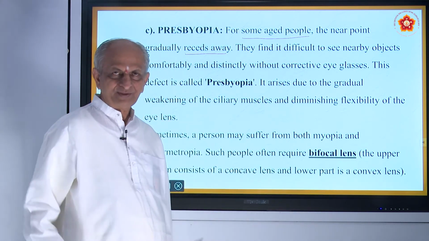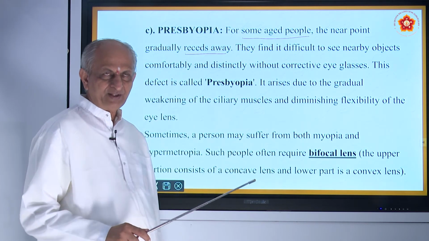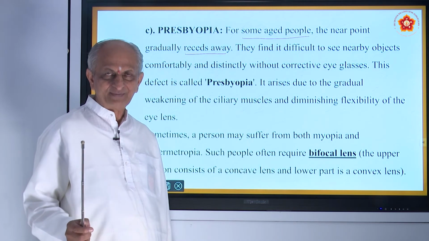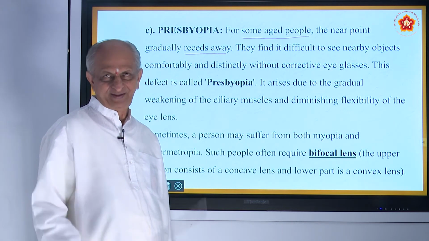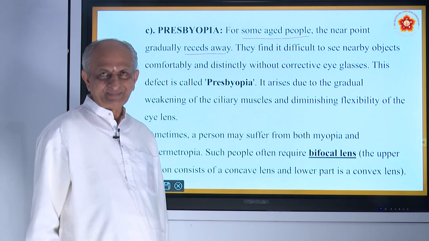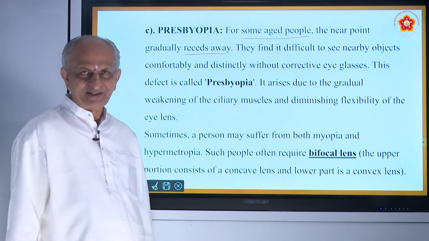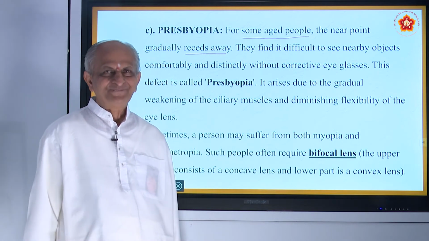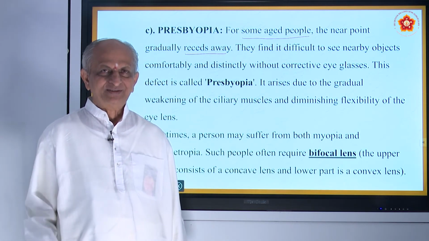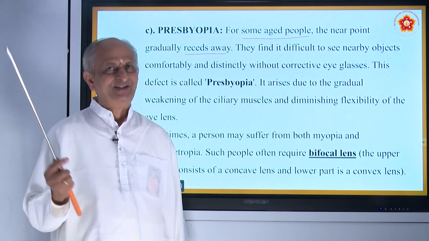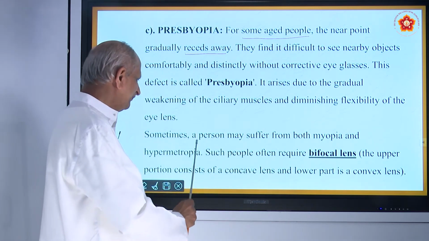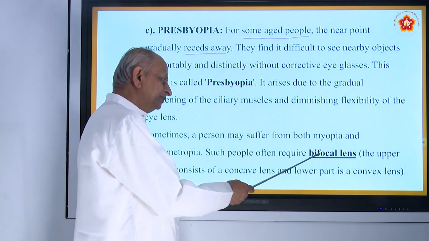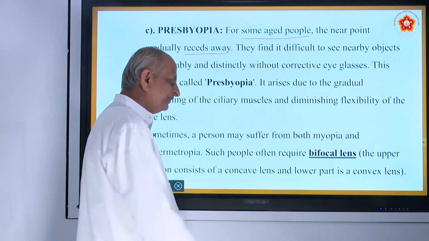You might have seen that this comes within the spectacle only, and some of them will have two spectacles, one for reading, another for sightseeing. Some of them forget it at home and start struggling. When they want to read something, they can't read. They struggle so much because they can't read anything. That is because they have the defect called presbyopia. So they should have spectacles with bifocal lenses.